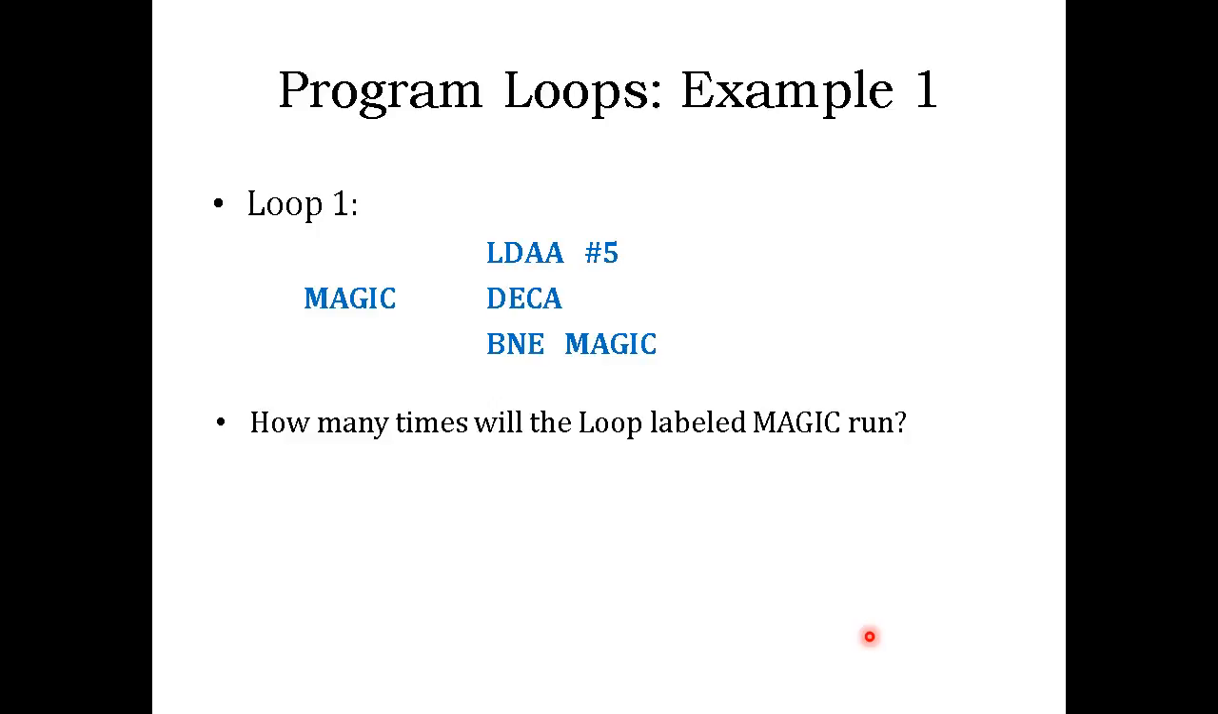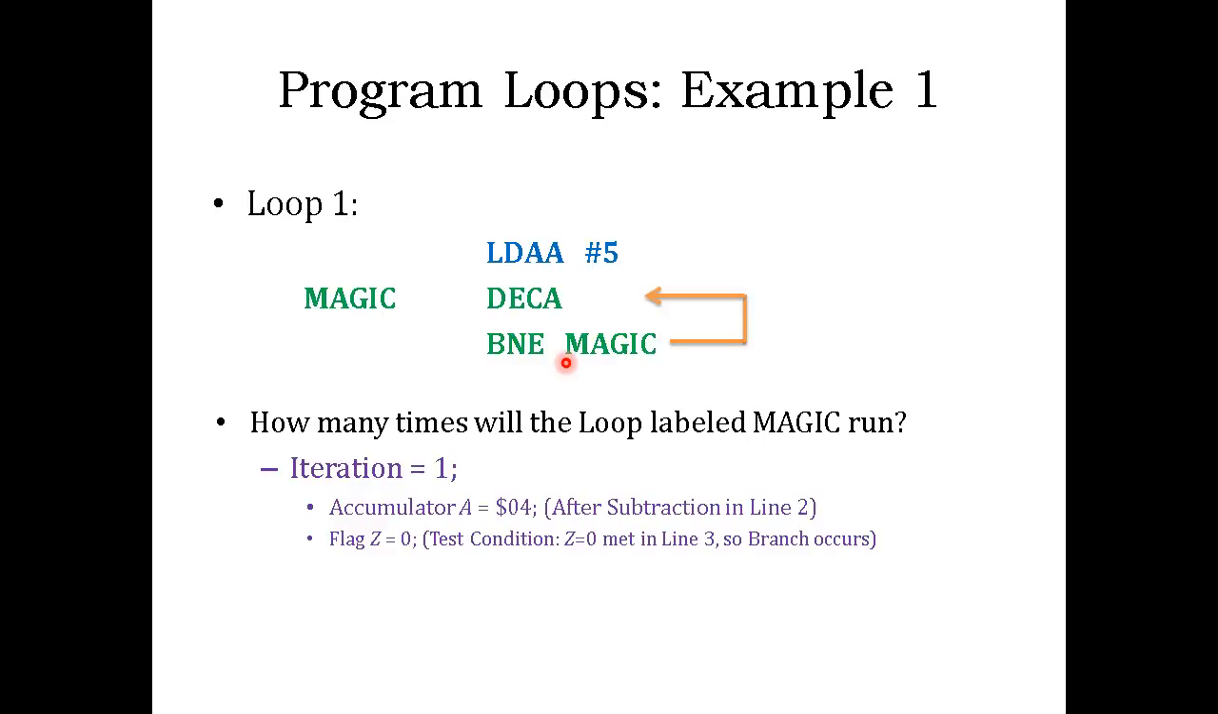So let's see whether we can figure out how many times this loop is running. Before we start, you have to understand that line 1 is actually not part of the loop, because line 1 runs only one time, and then you go to line 2 and then line 3. But if the branch is taken, you go back to line 2. So the loop is the green lines, the last 2 lines of the program, which have a chance to keep going back and forth and running.